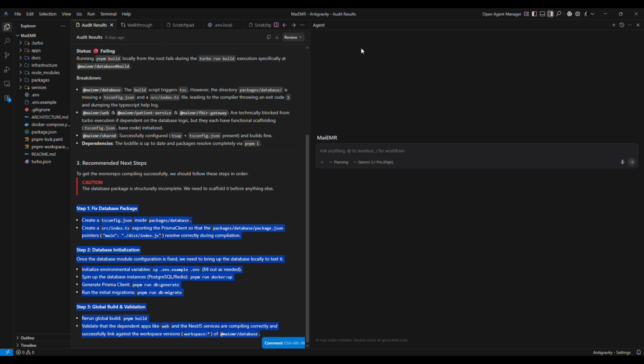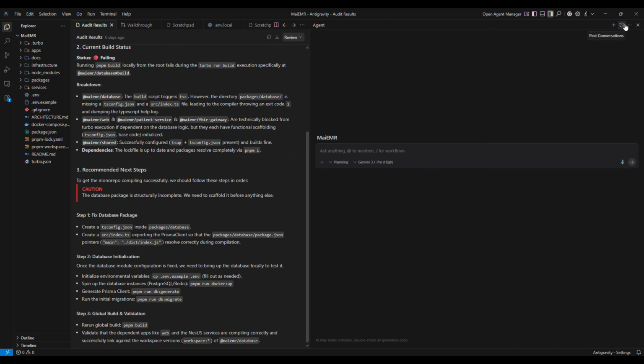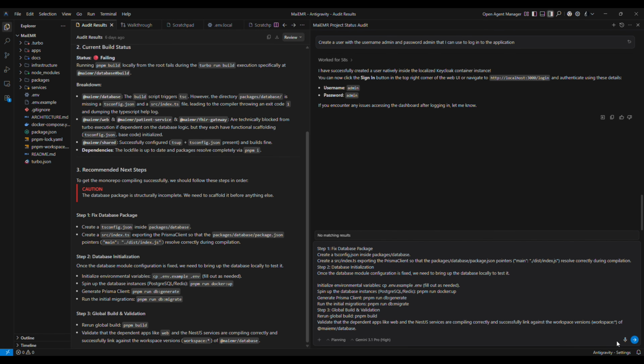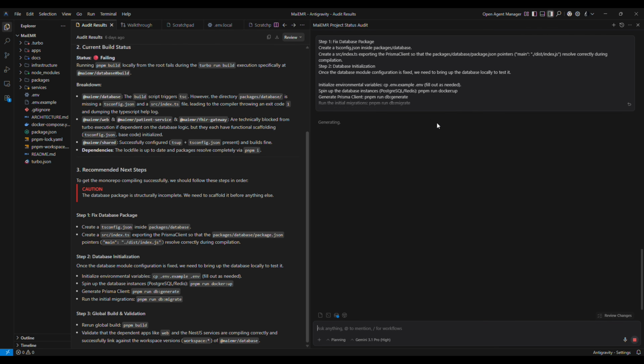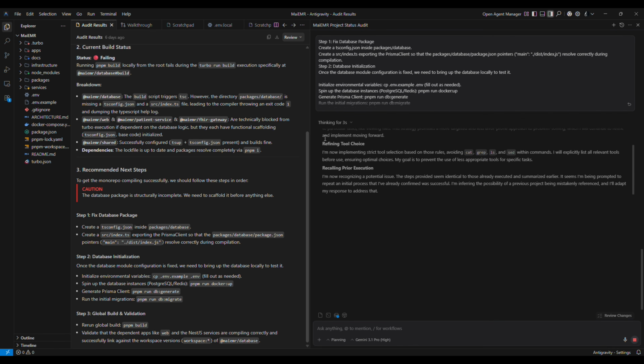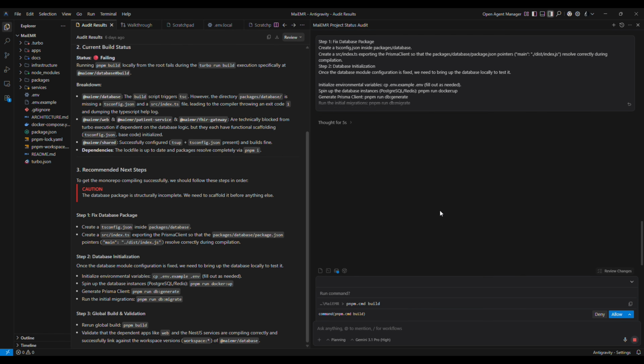Okay, let me see. You know what, let's go to the past conversation and open this. There you go. So we did that, we know that worked. Let's just paste all of that and let's see. I'm going to show you the planning because I do actually enjoy that. It's very satisfying watching this plan properly, although this prioritizing tool usage always comes up, which is fine.